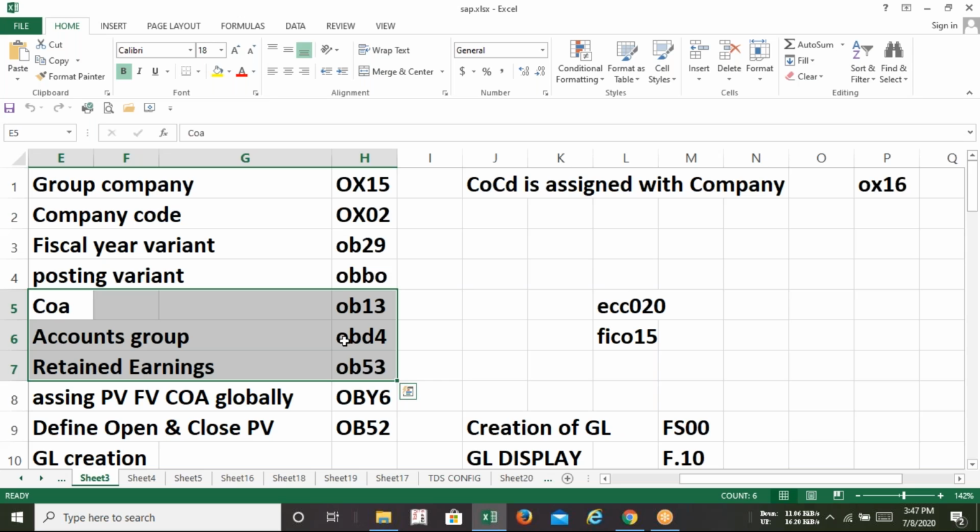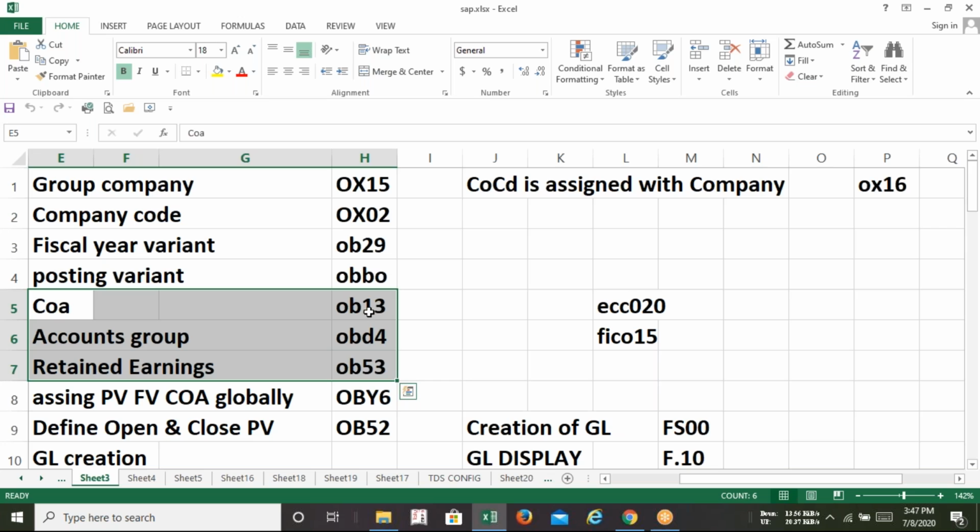In a company balance sheet in India, we write equities and liabilities on one side, and on the other side we write assets. So the accounts group will help us find the particular type of GL, which can be an asset GL, a liability, expenses, income and so on.